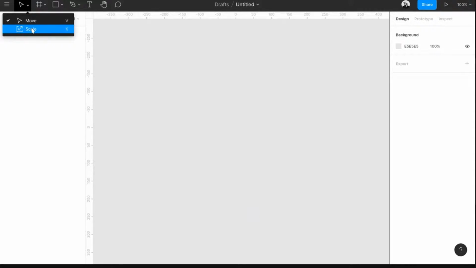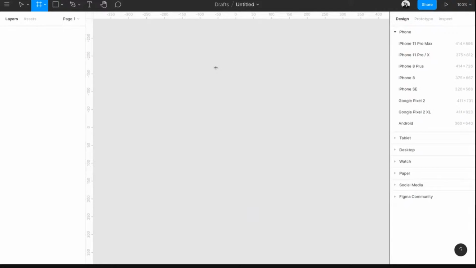We'll get back to how we can use them a bit later. And the second thing is actually a frame. A frame is quite similar to, if you have been using Photoshop or Illustrator, what you call an artboard. An artboard is basically a block or a section of a page where you can do your things. So in Figma, you can think about it as a screen where you're designing for.